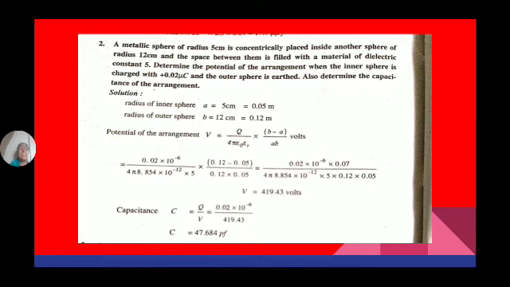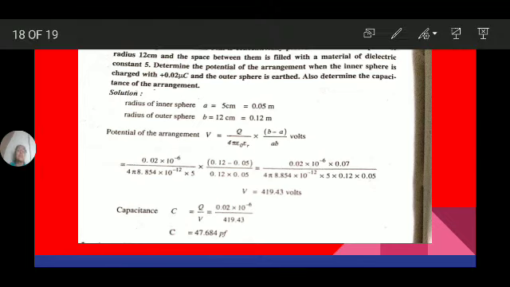Now capacitance C is equal to Q by V, which is equal to 0.02 into 10 power minus 6 by V. V is nothing but the potential difference between the outer radius and the inner radius. In between these two, we are calculating the potential difference. The outer radius is 0.12, the inner radius is 0.05. If you take the LCM, (B minus A) by AB, that we substituted here, okay?